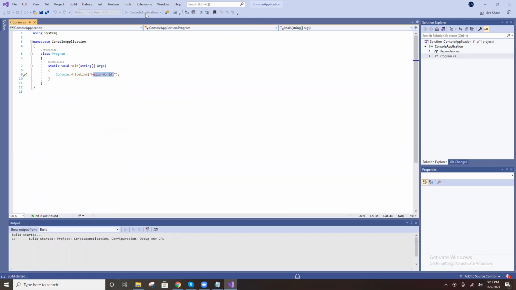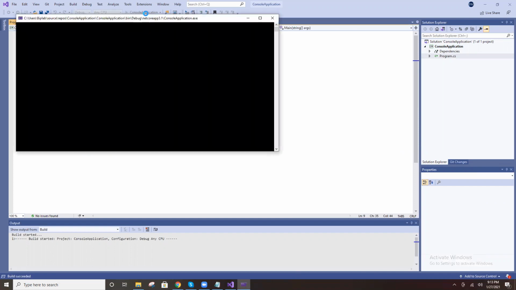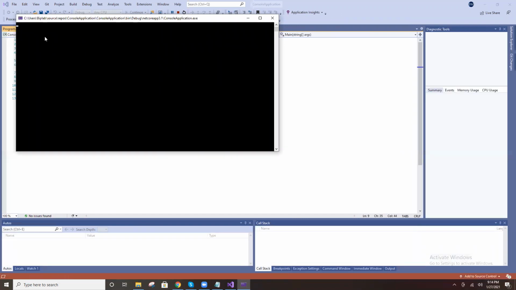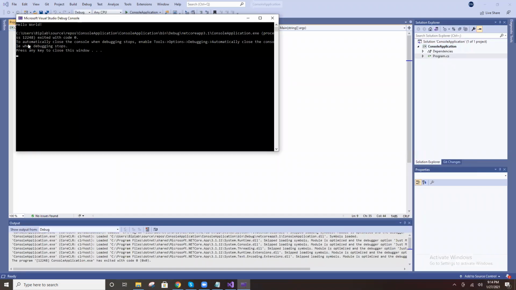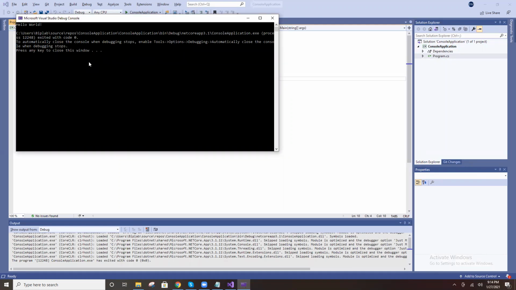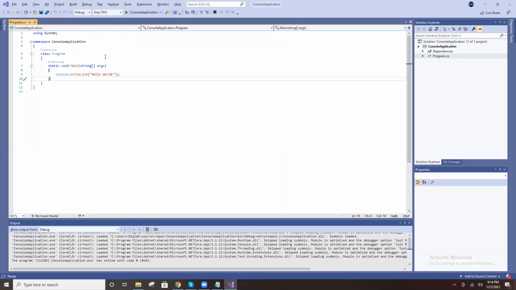Right click that, and it will print here. This is the console application, right? The console opens and prints hello world. You printed hello world, right? Then you press any key, and it closes the console. Clear, right?